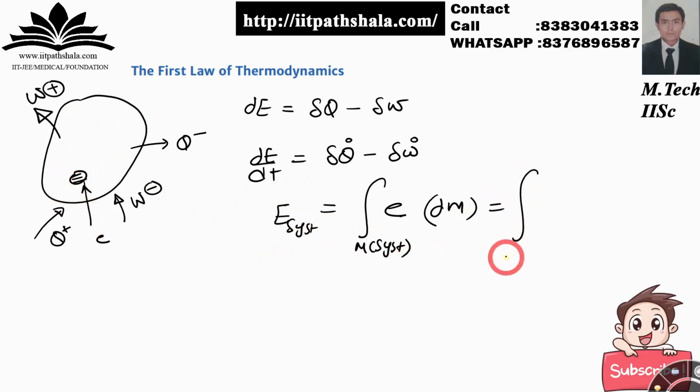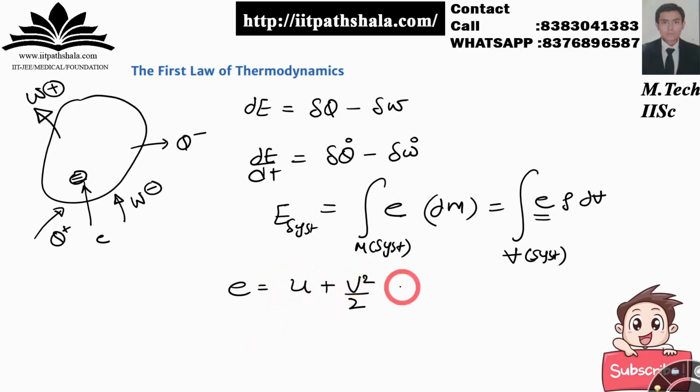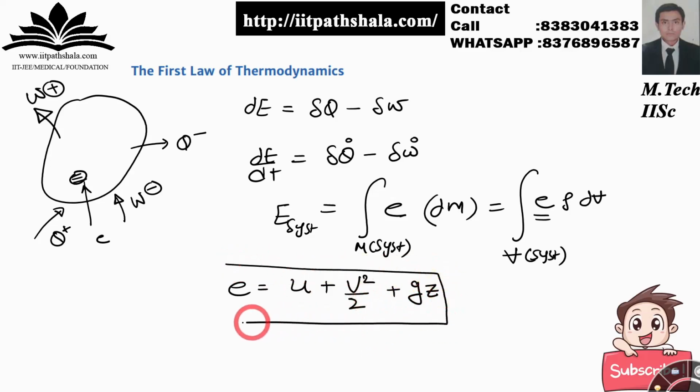To write it in volume form, I know that mass is density into volume, so I can write it in this form also. Now from the Bernoulli equation, if you recall, this E will be equal to the specific internal energy which your fluid element has, plus the kinetic head, plus the potential energy which your fluid element is carrying. You have to remember that.